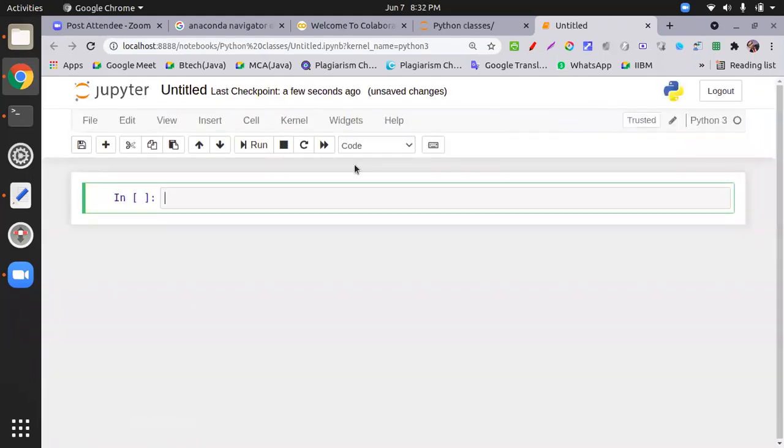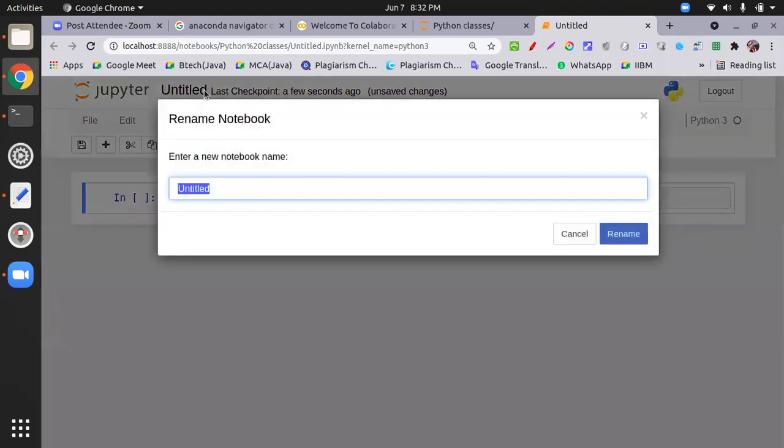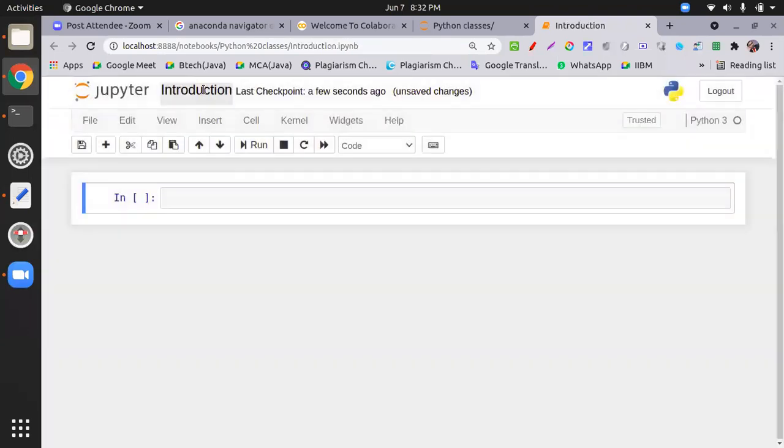Let's see what the Jupyter notebook is. This is a browser based user interface to run code cell by cell, because Python is an interpreted language. It does not require any complete code, or any kind of main function, to run a cell. All right, so what we do very first is put in the file name. The file name is my introduction.